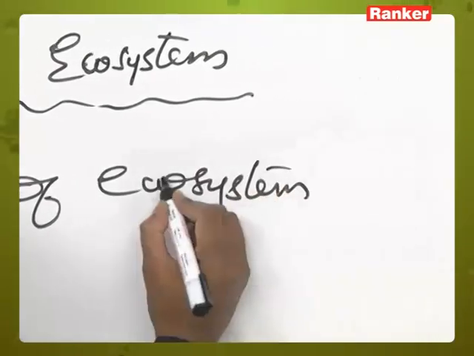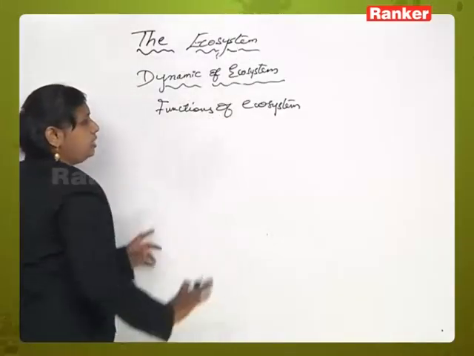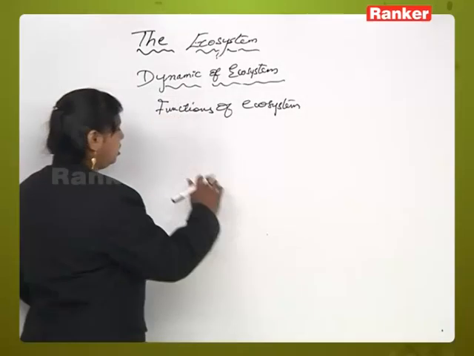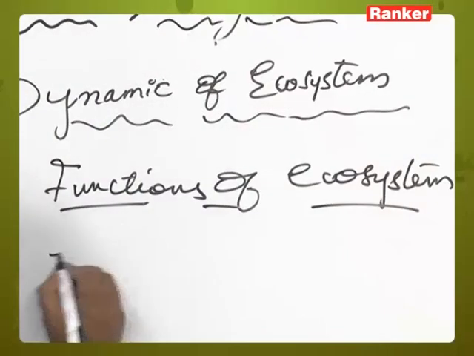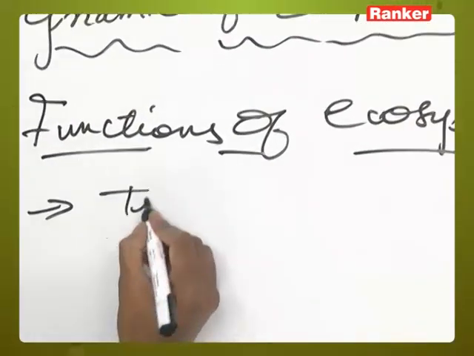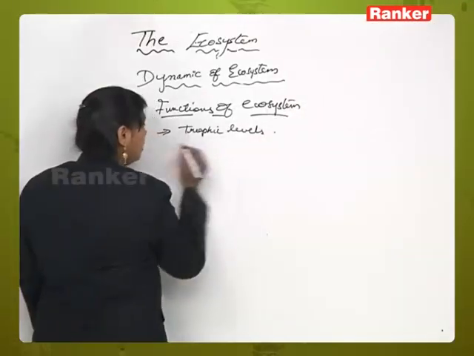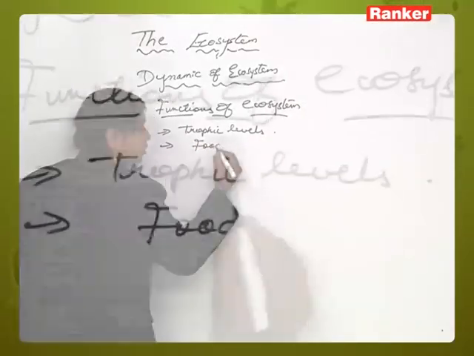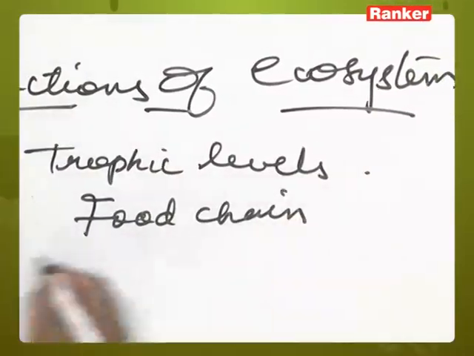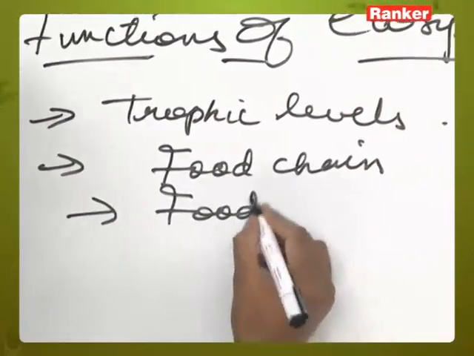In ecosystem functions we will be studying different concepts, nearly 6 headings or topics. First one will be the trophic levels. Next will be the food chain. We will talk in detail about all this. Next will be the food web.